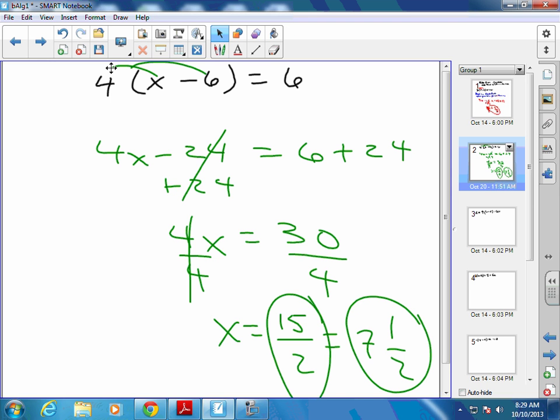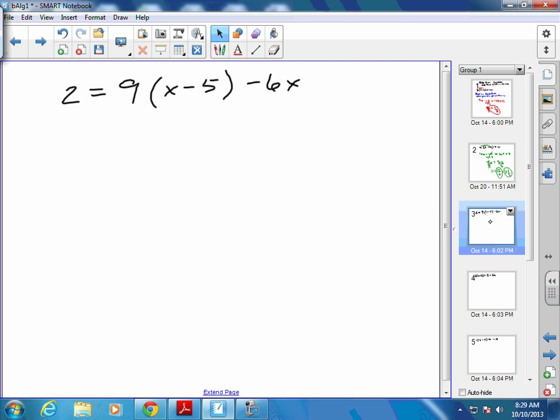And how do I go from 30/4 to 15 halves? Divide top and bottom by 2. So if they have a common factor, reduce it. Usually try to reduce by 2, 3, or 5. 2, 3, or 5 doesn't go in there. You're looking for prime numbers that might go in. Go ahead and try that one.